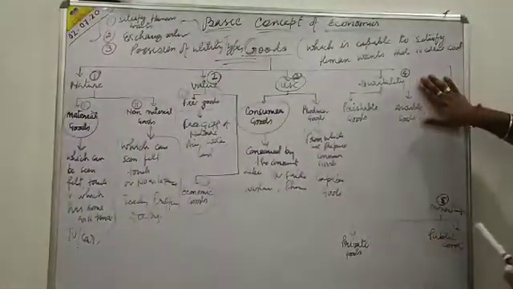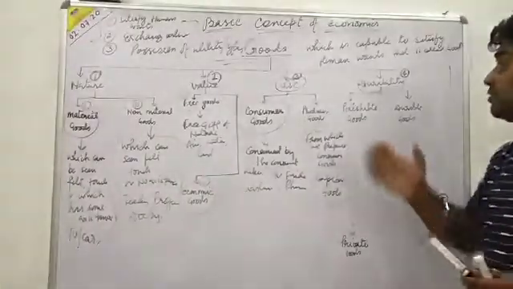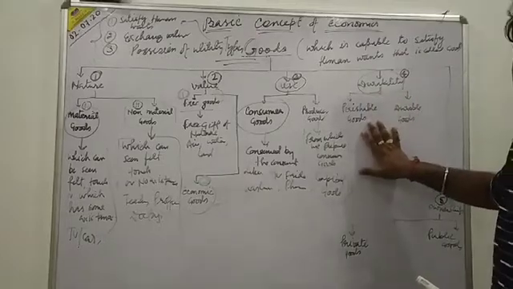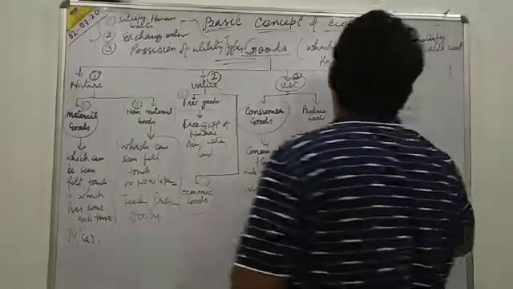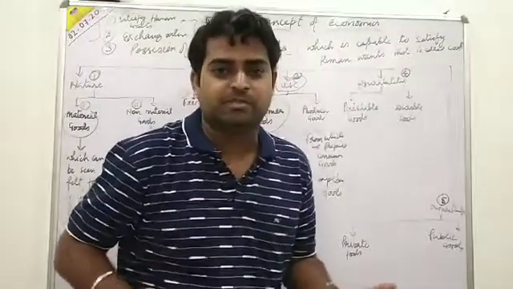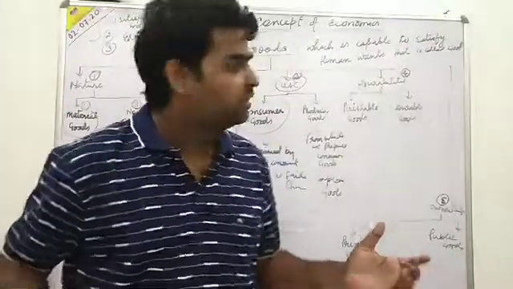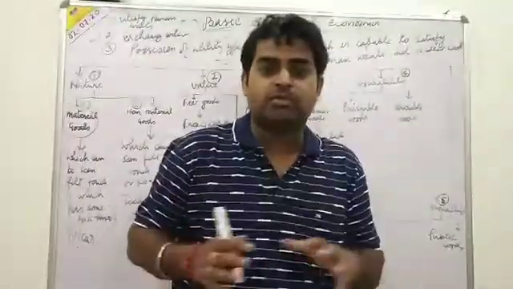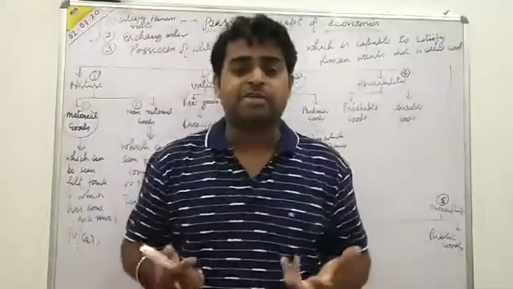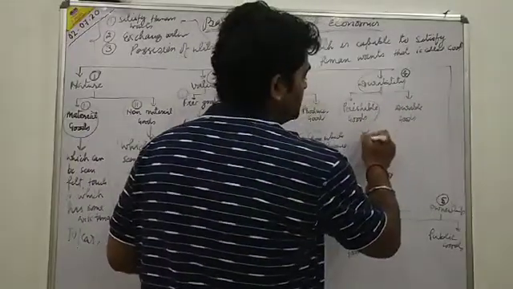Fourth, on the basis of durability. Durability means for what time period we can hold these goods. Perishable goods are those type of goods which are fast consumable, like vegetables, meals. We cannot keep them for a long time. So goods that we cannot keep for a very long time period, what will we call them? We will call them perishable goods. Like milk, vegetables, fruits.